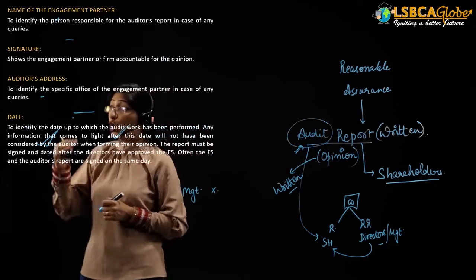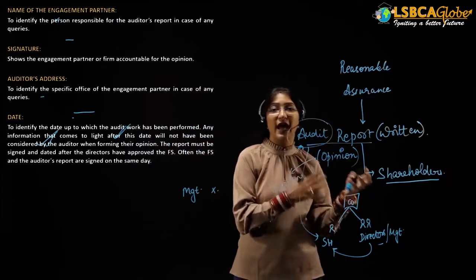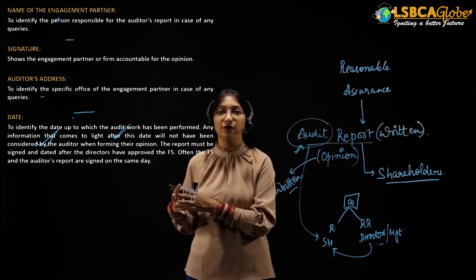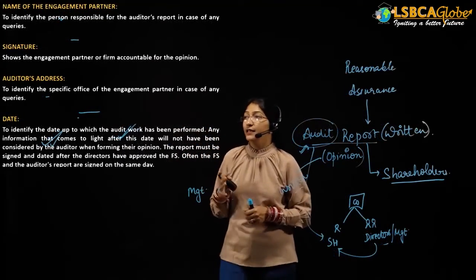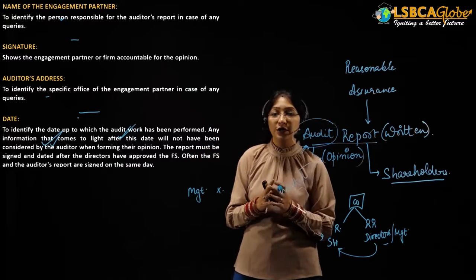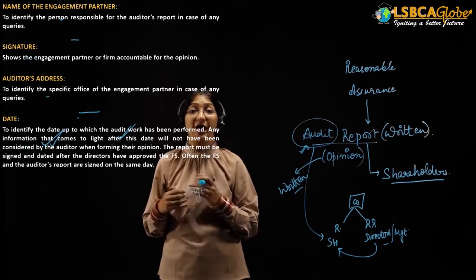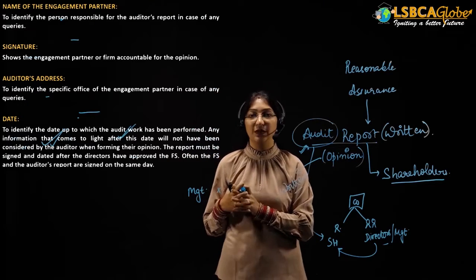Then the auditor's address. This is to be provided because if anyone has any queries, he can come to the office of the auditor and discuss those queries. And at the end, we will provide the date of the auditor's report. The date of the auditor's report is a very important point. Why? Because this is the date up to which the audit work has been done.